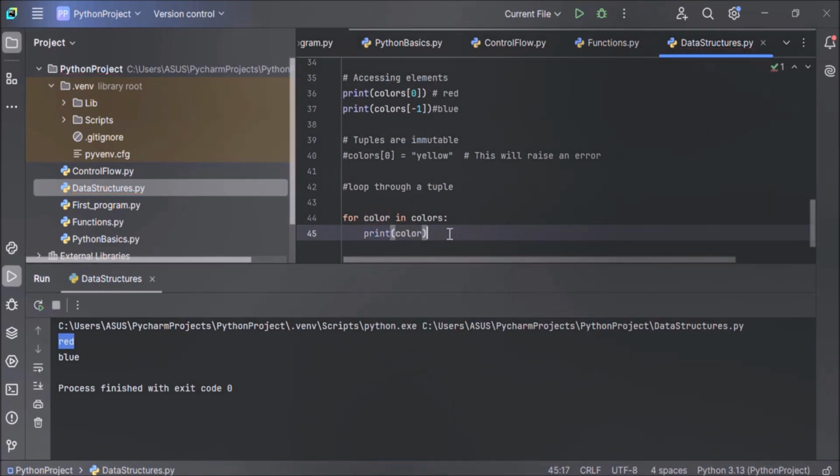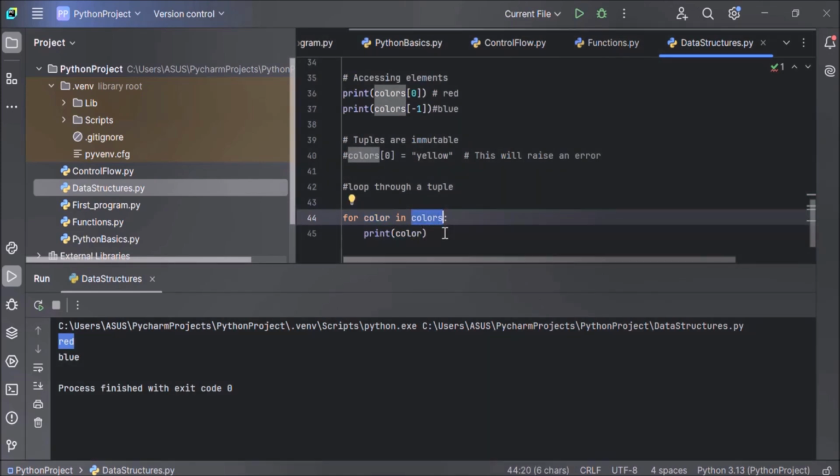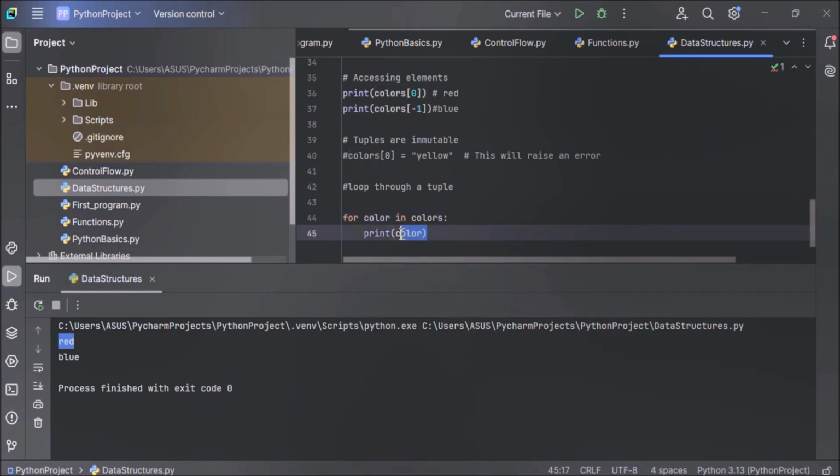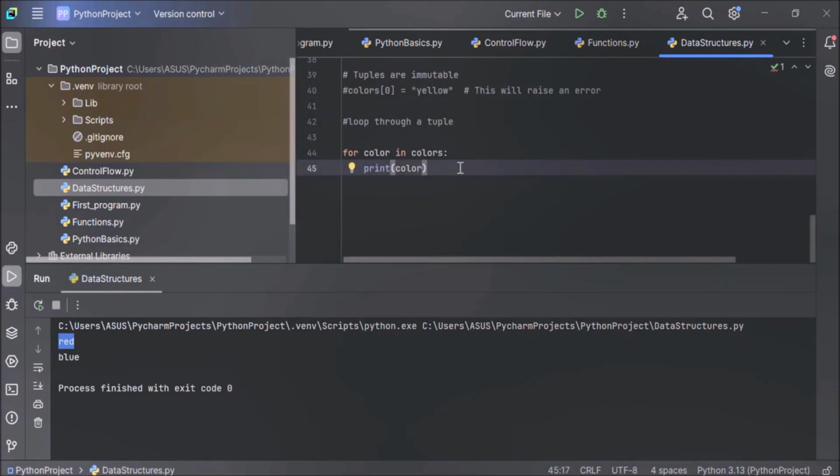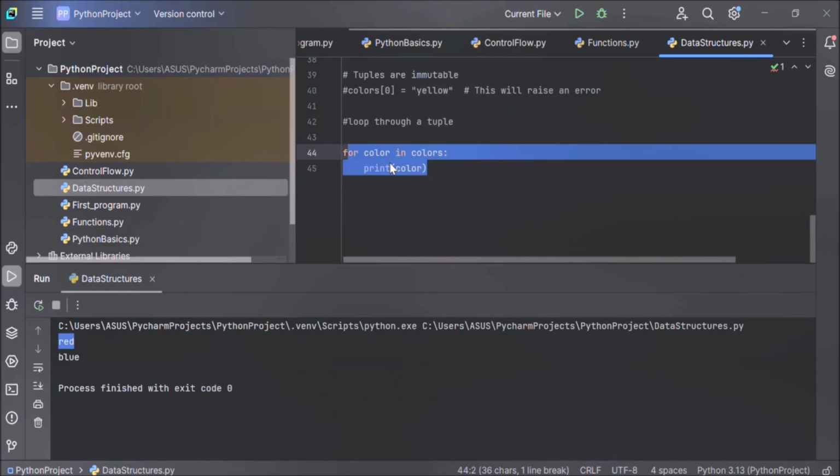In this example, during each iteration, the variable color holds the value of the current item in the tuple, and the print function outputs the value of the color. And here this for loop is automatically iterating over each element of the tuple colors.